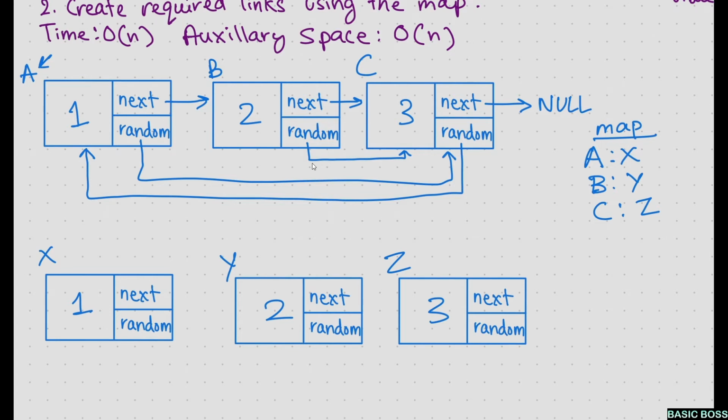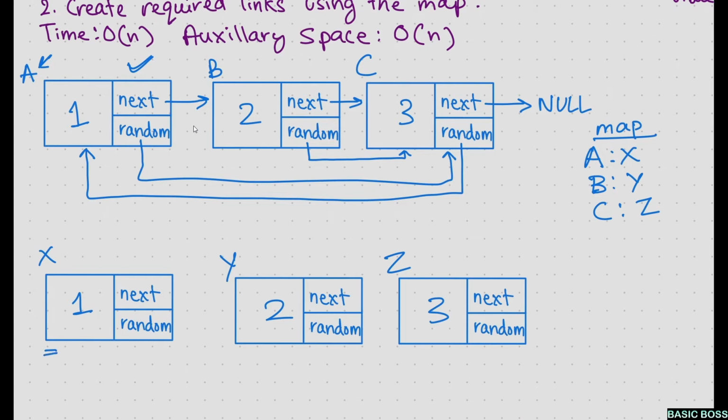So now what we need to do is create the links. Here you can see that node A's next pointer is pointing to B. So what we do is we again iterate through the original linked list. And the moment we get a node, in the map we see what it corresponds to. So A is corresponding to X.